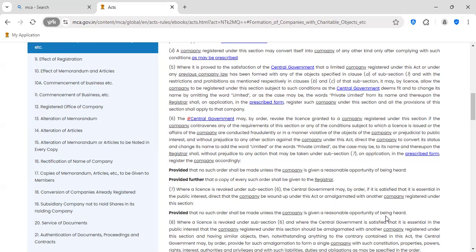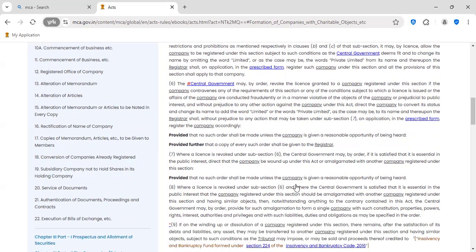See, generally the company is doing activities in the market. So then ROC may feel that public interest. So okay, it is better it can be amalgamated with other company because assets will be there, no? So ROC, central government, if feels that, then it will direct for amalgamation with other company having a similar object, or direct to wound up the company. Central government has the power.